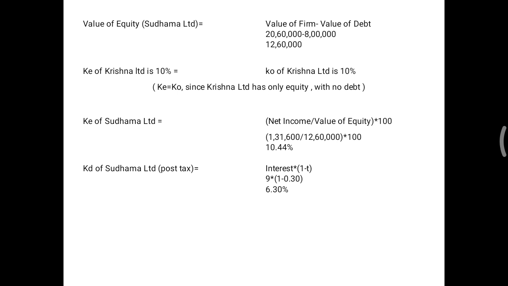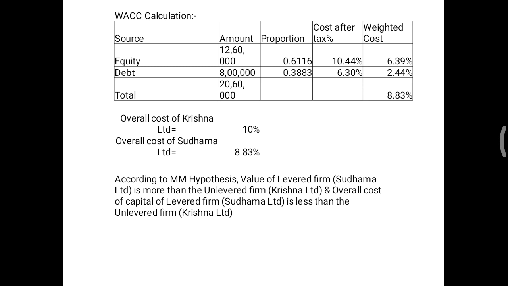KE of Sudama Limited is net income upon value of equity into 100, 1,31,600 upon 12,60,000 into 100. KD of Sudama Limited, post tax interest, is 9 into 1 minus T, 9 into 1 minus 0.30, is equals to 6.30. We will calculate the WACC, weighted average cost of capital.